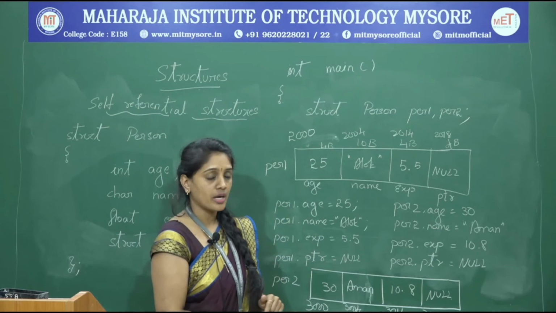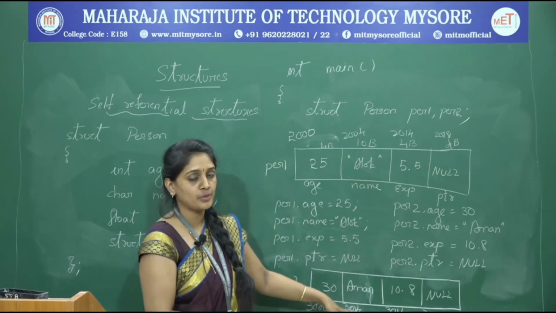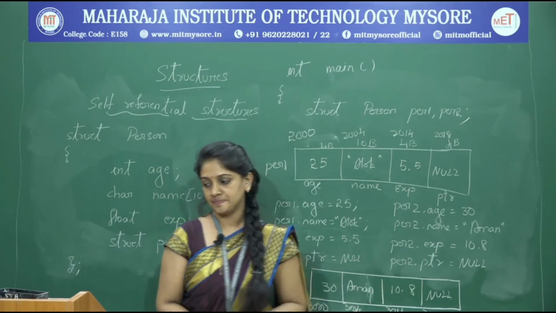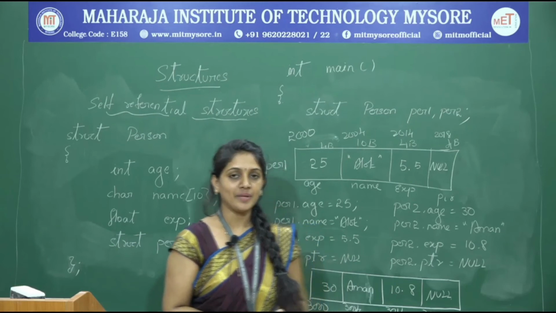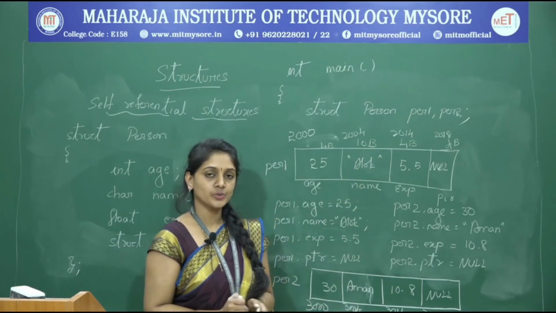if I want, we can link this block of memory with the following block of memory which we have, PER2's address. How do we do that? So now I can make PER1 point to PER2. How do we do that?